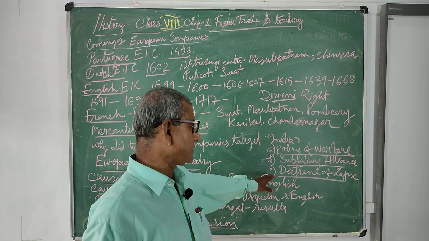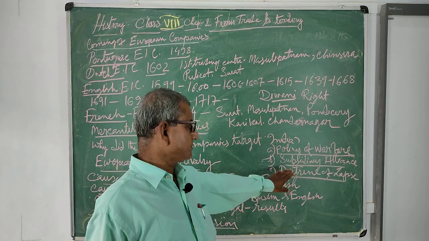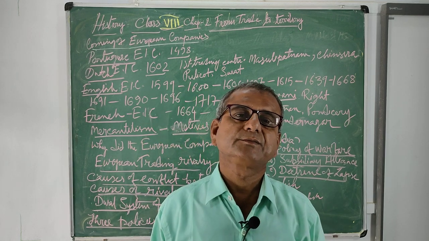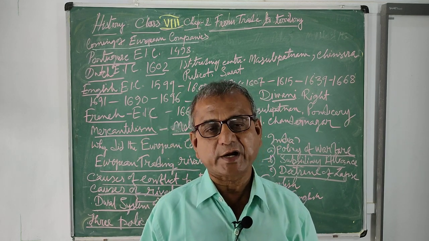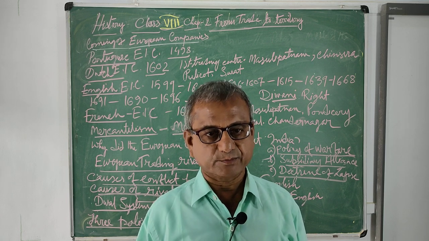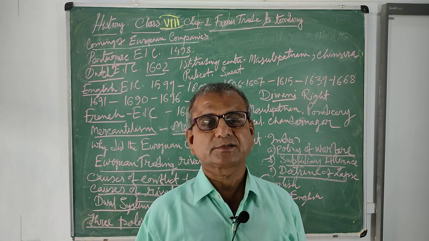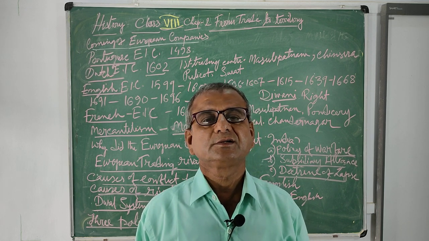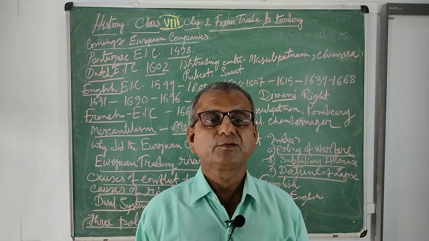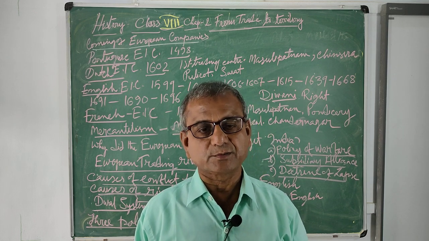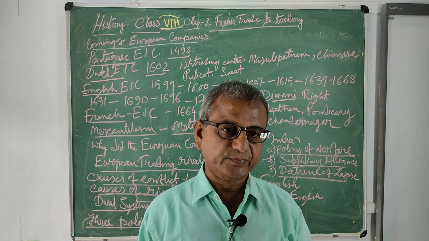However, by this doctrine of lapse, Dalhousie declared that the kingdoms of rulers who had no natural heir would be annexed to the British Empire. So by this policy, the native rulers lost their kingdoms. For example, Jhansi, Nagpur, Udaipur, Sambalpur, Satara, etc.